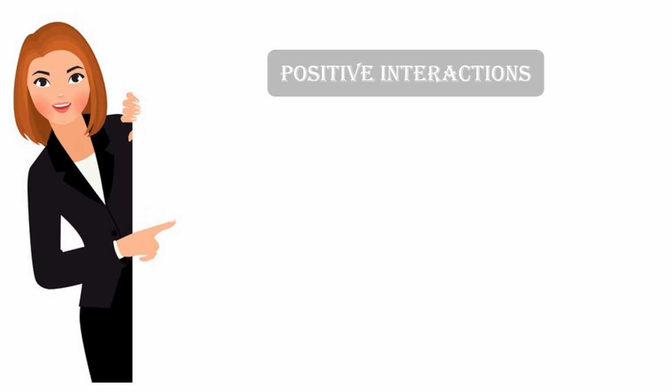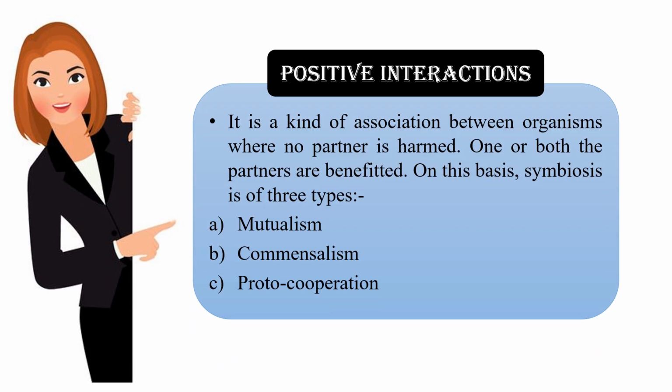Coming to positive interactions, it is a kind of association between organisms where no partner is harmed. One or both the partners are benefited. One thing you need to remember in case of positive interactions is that there is only benefit, which may be for one organism or both the organisms, but no organism gets harmed. As I've already said, we have three types of positive interactions, that is mutualism, commensalism and proto-cooperation. Let's study them in detail.